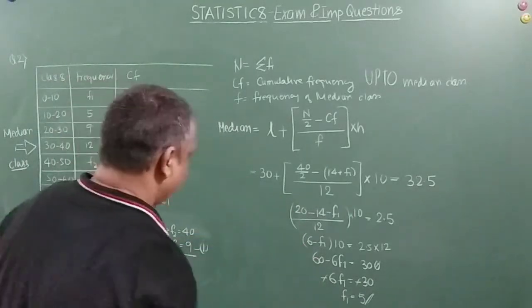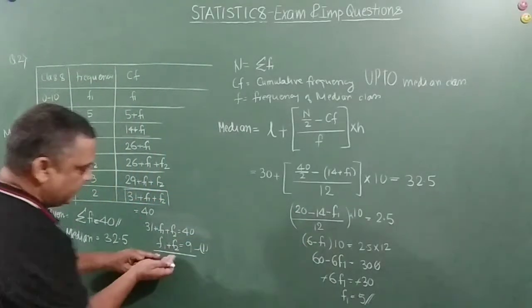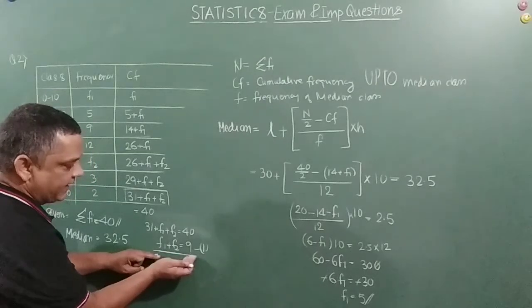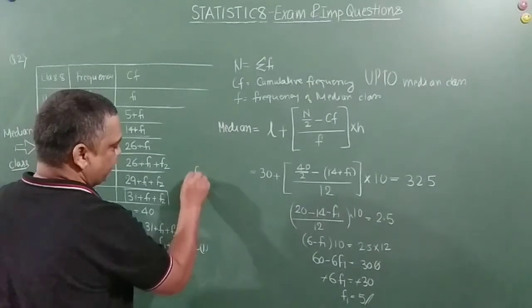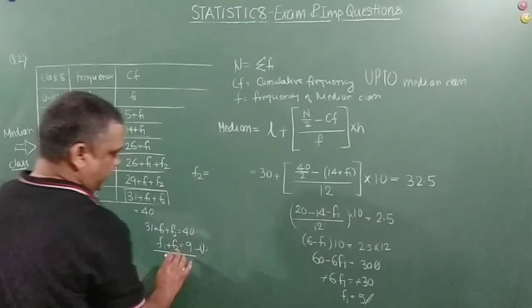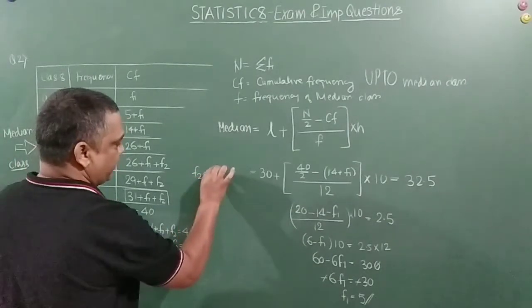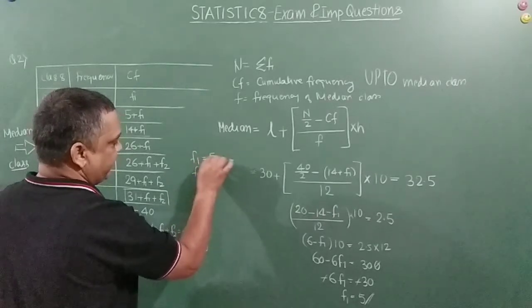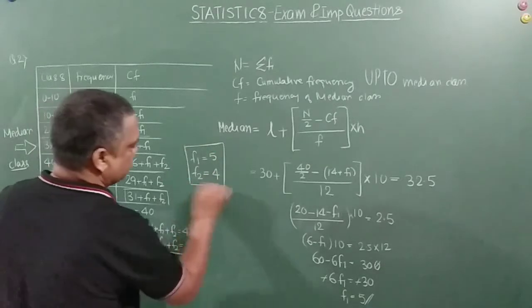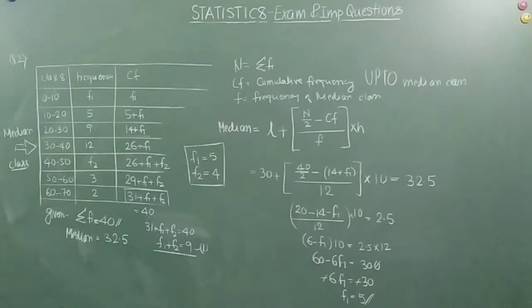Now we know F1 is equal to 5, and see here F1 plus F2 is equal to 9, right? So substituting in this one, F2 will be equal to 9 minus 5, that is equal to 4. So these are the two missing frequencies, right friends? Okay. So this was another problem.